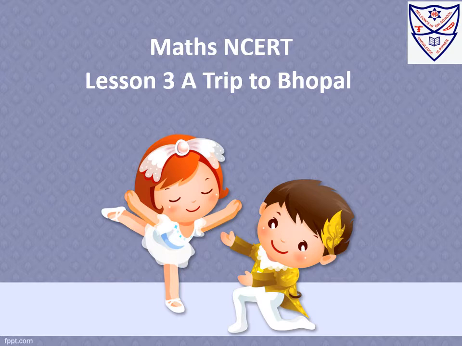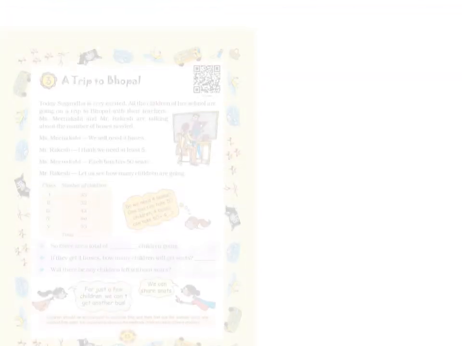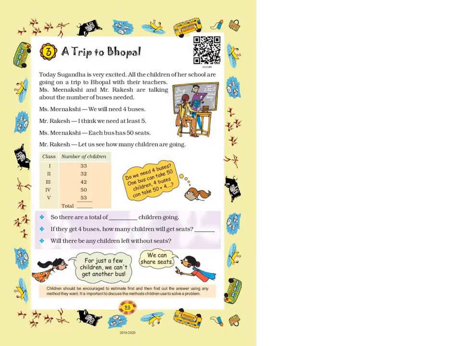So let's begin with the chapter, A Trip to Bhopal. Today Sugandha is very excited. All the children of her school are going on a trip to Bhopal with their teachers, Miss Meenakshi and Mr. Rakesh. These two teachers are talking about the number of buses needed. Whenever we are planning a trip, first we think how many buses are needed. In this way they are also talking.